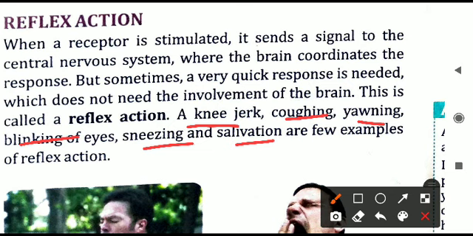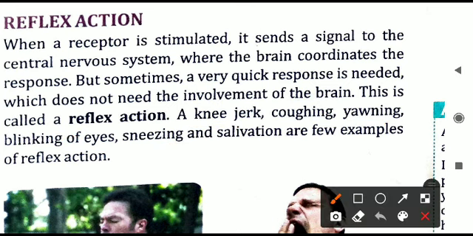It is a response of the body. Blinking of eyes. Eyes are blinking regularly. That is another reflex action. Yawning. You are getting bored, you will feel sleepy. So our body will do what? Our body will start yawning. So that is a response of the body to various kinds of situations.